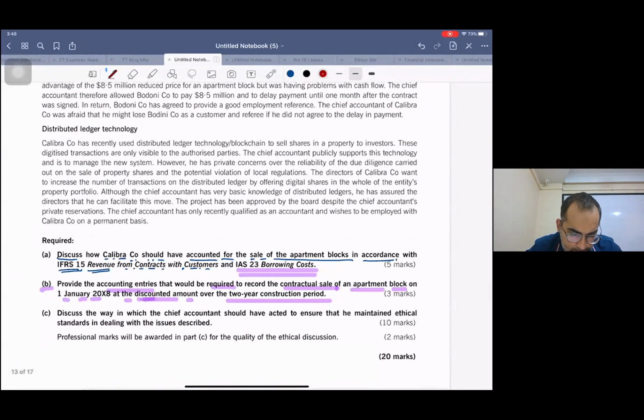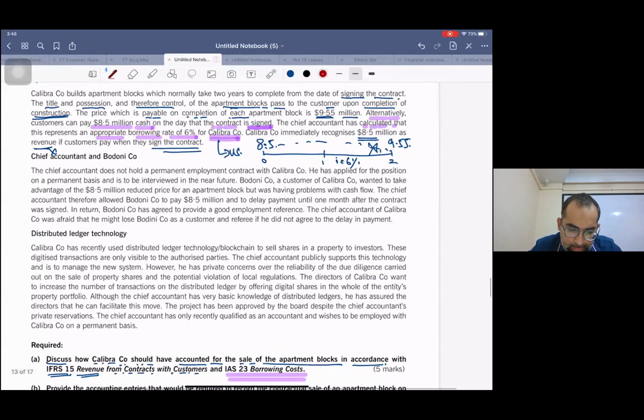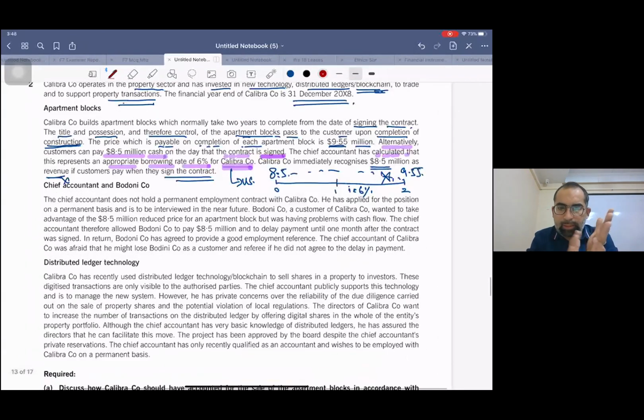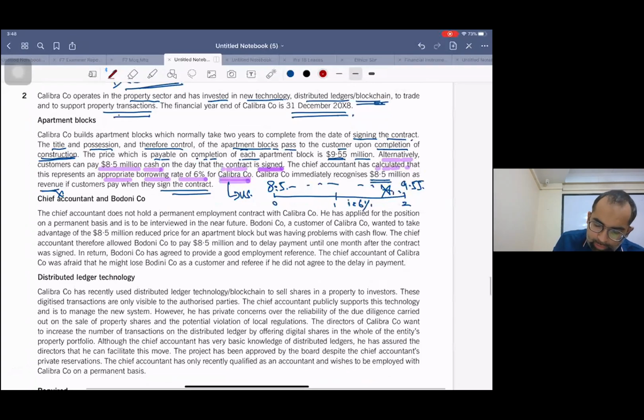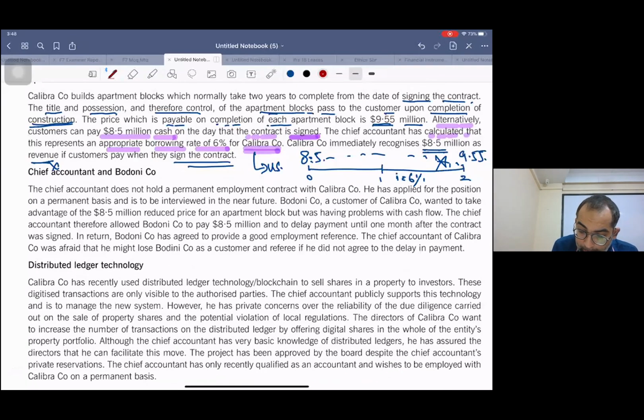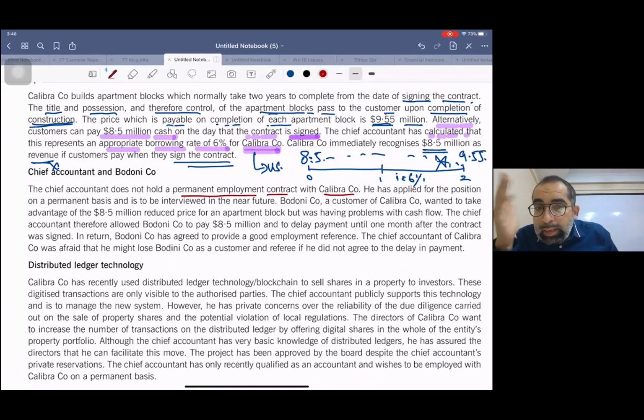Now let's read the question. We did the first paragraph. Now we are going with the second one. The chief accountant does not hold a permanent employment contract with Calibra company. Now the accountant who was doing this accounting in the first paragraph is not a permanent employee.